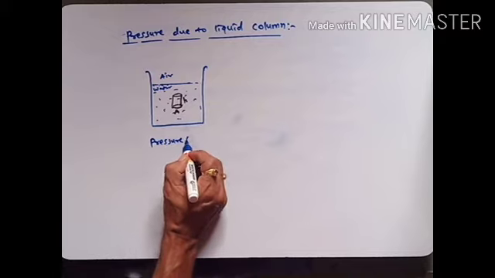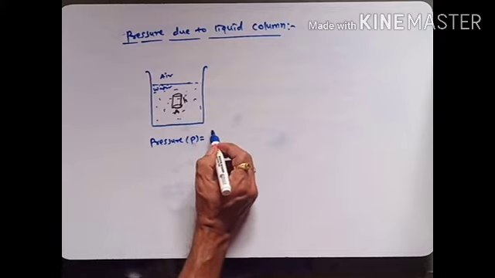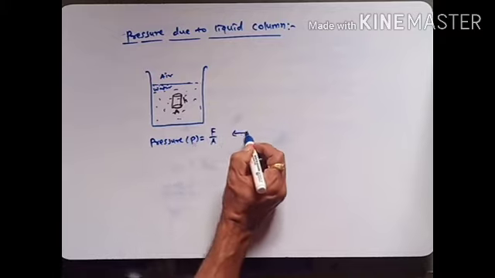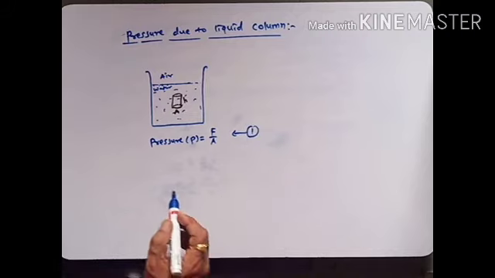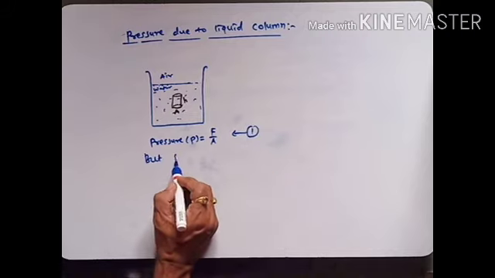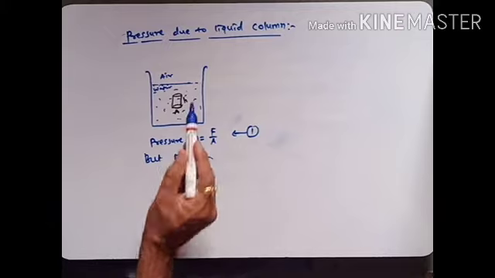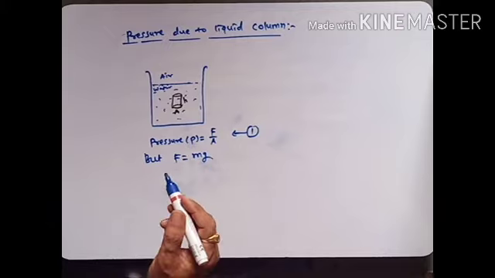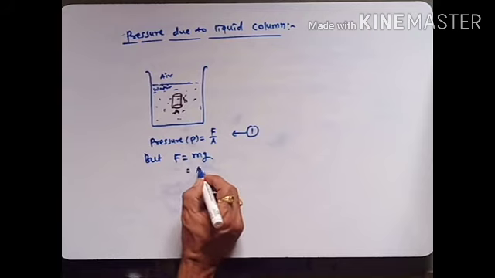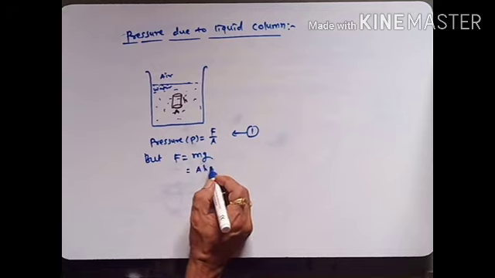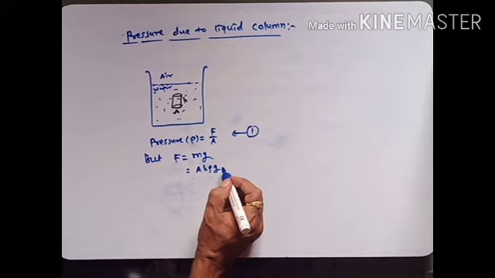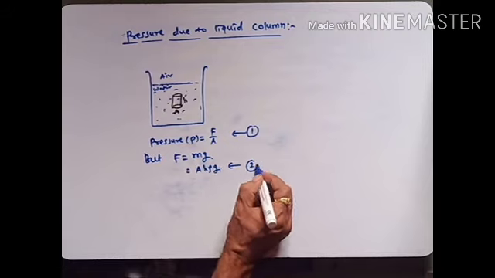Now here pressure P is equal to F upon A. Suppose this is equation number 1. But we consider F is equal to mg. Mg means the weight of this column, or we write A h rho g. Suppose this is equation number 2.